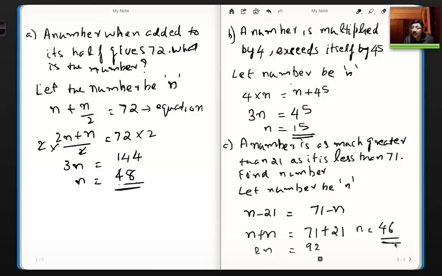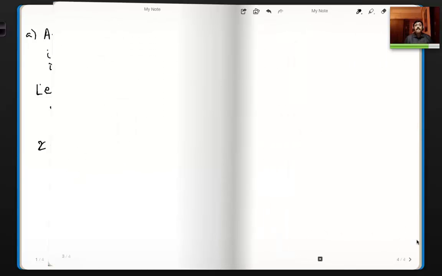As it is less than 71, we are also saying the number is less than 71, and the difference between 71 and the number is 71 minus n. And you're saying both these are equal. That is what the question says. So again, I am coming out with an equation. Everywhere, the key part is coming out with the equation. Once you have come out with the equation, then solving it is pretty straightforward. Okay.